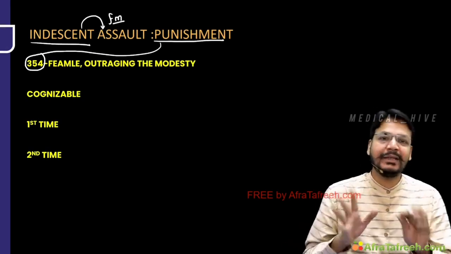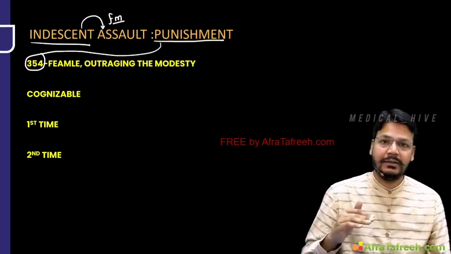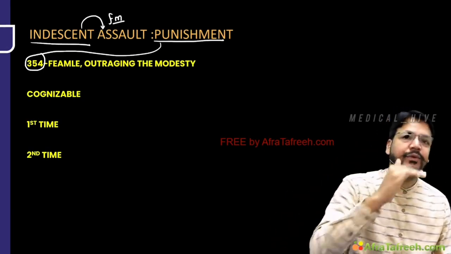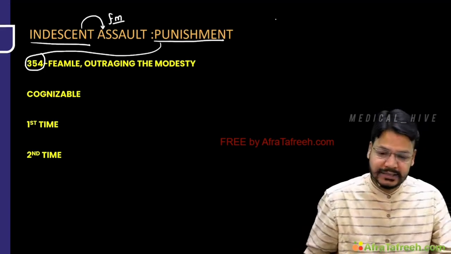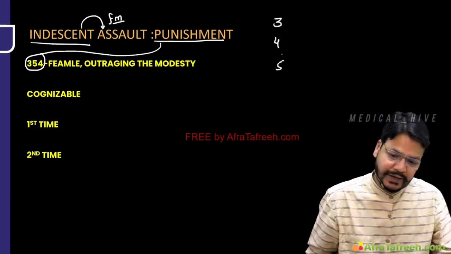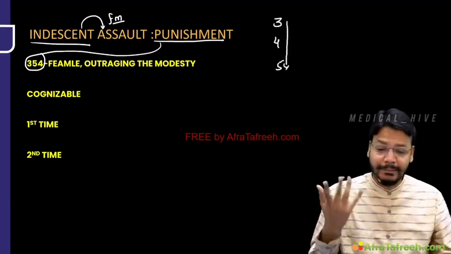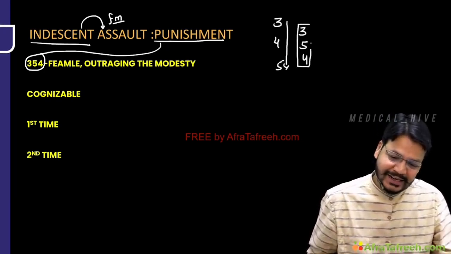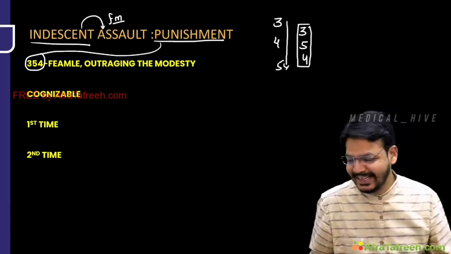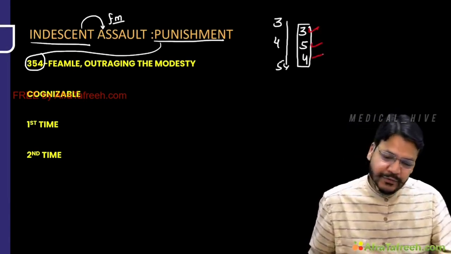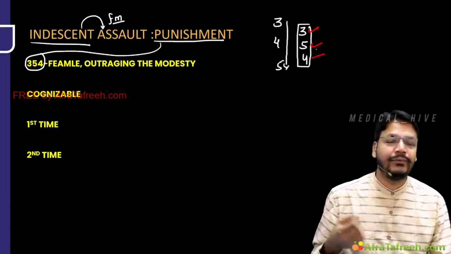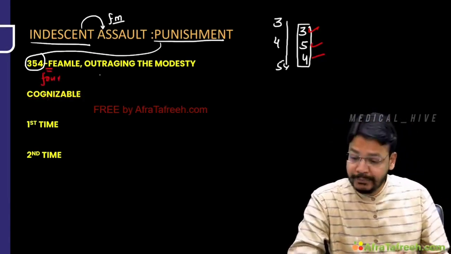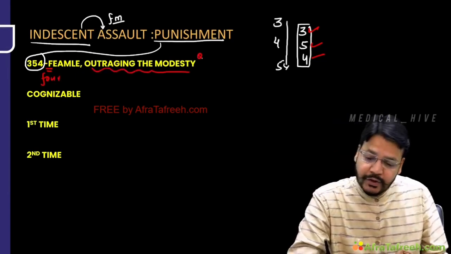Look, sir, how would you remember? The trick is very simple. What is decent? What is a normal order? 3, 4, 5. That's a normal order. This is decent. But you can see 3, 5, 4. It is not a normal order. It is indecent. That's a very simple trick. 354 IPC for indecency. 4, it is for female. F for 4, F4, it is for female. And my dear friend, you are outraging the modesty of a female.